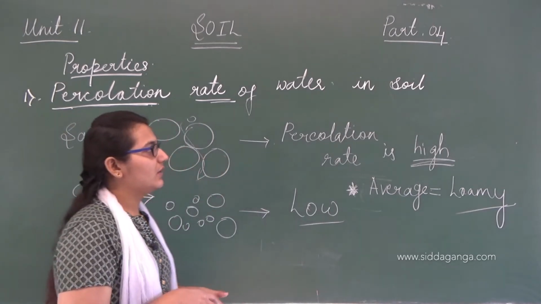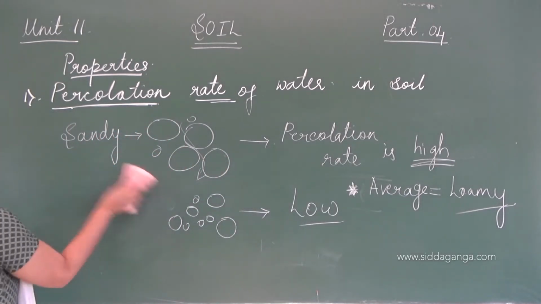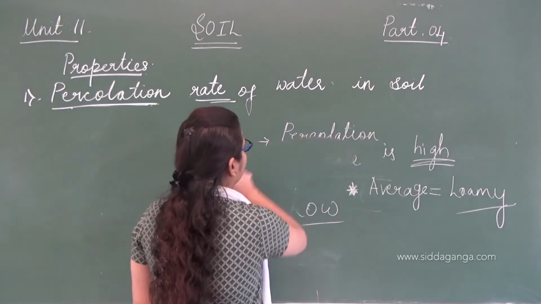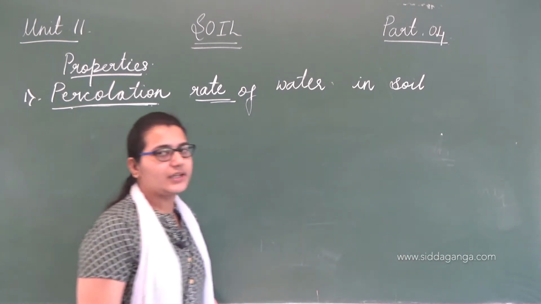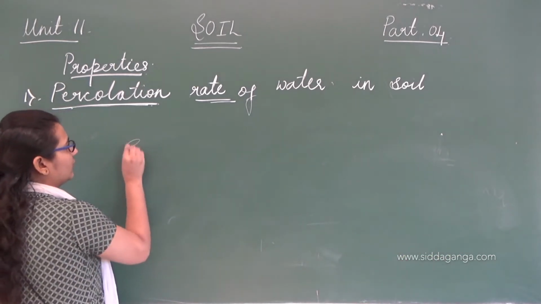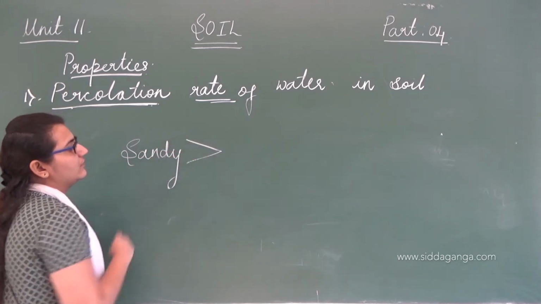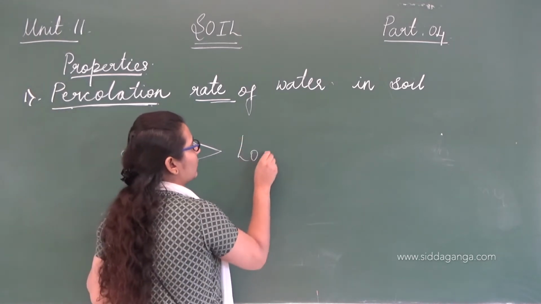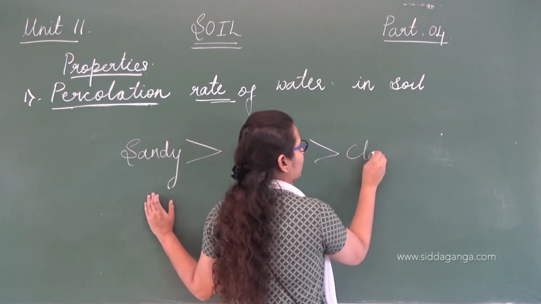So here we have seen that in sandy soil the percolation rate is very high compared to loamy and clay soils, and the percolation rate is very low in clay soils. The percolation rate is highest in sandy soil, then comes loamy soil, then comes clay soil.